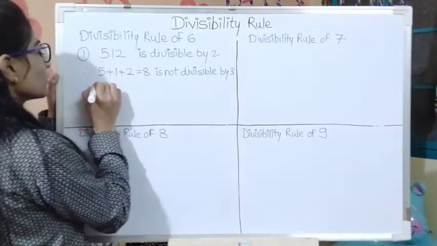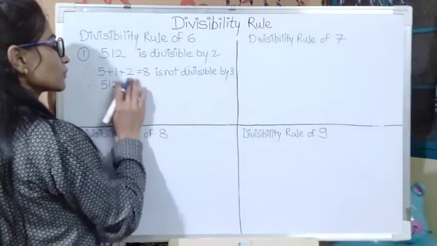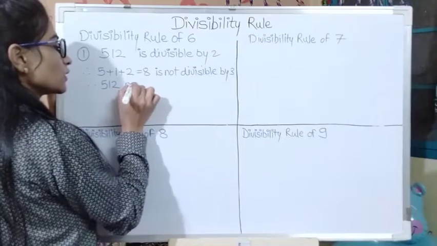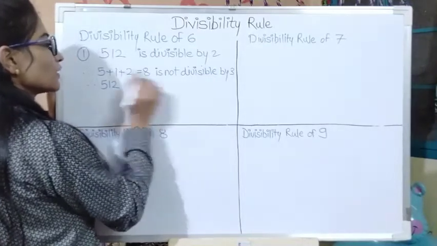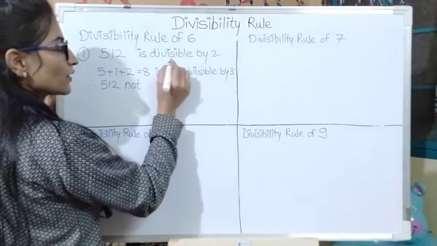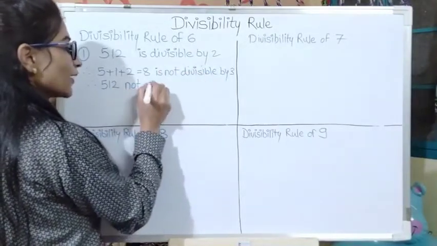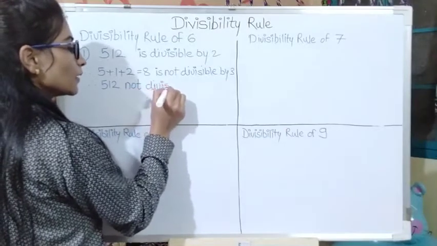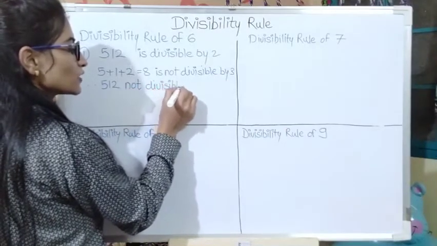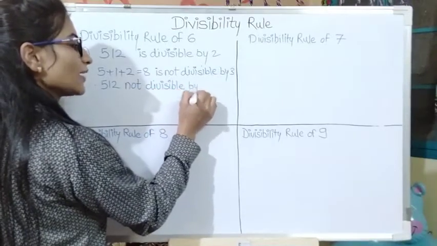Hence, the given number 512 is not divisible by 6, because it is not divisible by 3. We have to satisfy both of these conditions, then the number is divisible by 6. But here the second condition is not satisfied. That's why the given number is not divisible by 6.